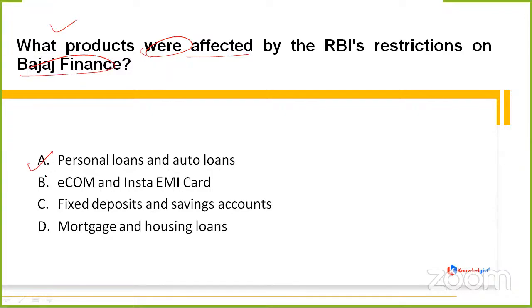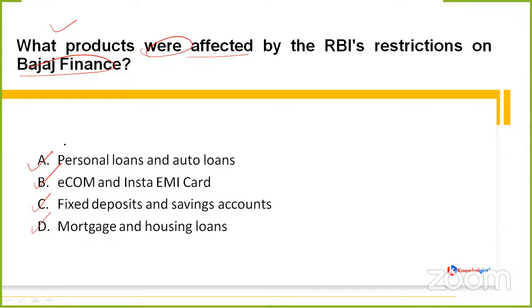whether the personal loans and auto loans, e-com and Insta EMI card, fixed deposits and savings accounts, or option D, that is mortgage and housing loans. Again, it is simply asking which products were affected by the RBI's restrictions on Bajaj Finance, whether it is option A, B, C, or D. Take your time, go through the question properly. What should be the product?